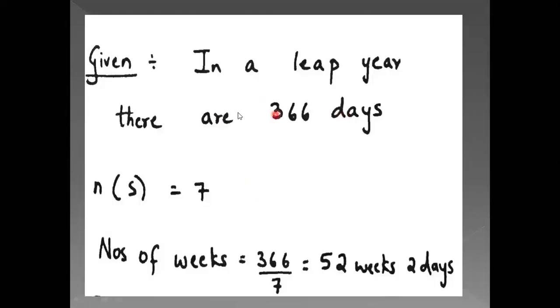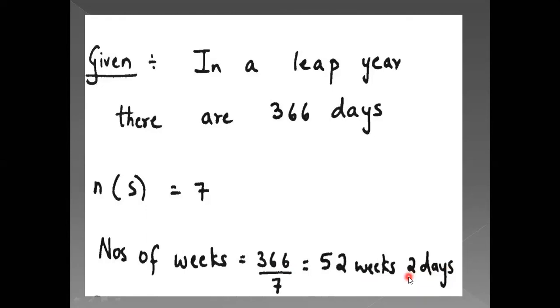So in a leap year there are 366 days. So sample space remains 7, but you are going to get this 366 days. You have to divide it with 7. The reason is you have to find how many weeks. So how many weeks and extra days will be the number of events. So when you divide 366 with 7, you get 52 weeks and 2 is left. Number 2 is the remainder, means 2 extra days you have.